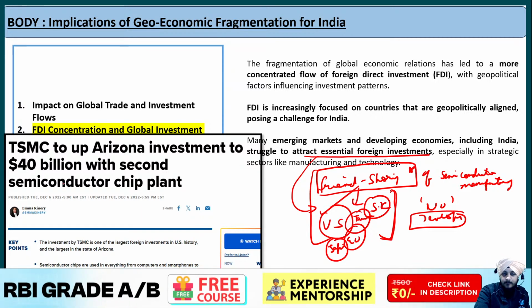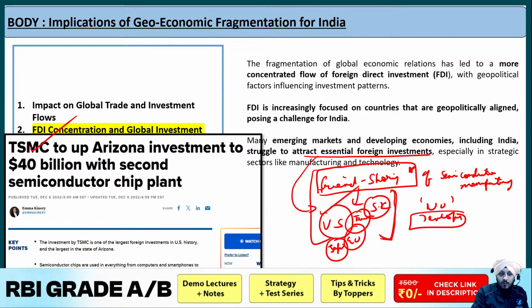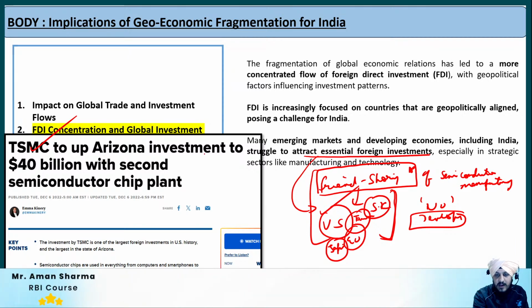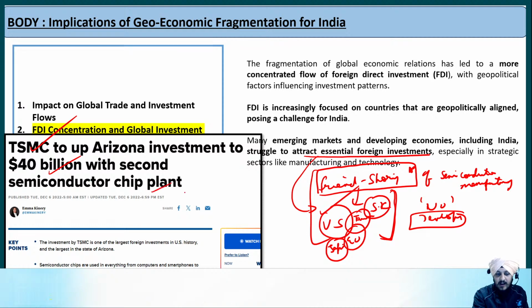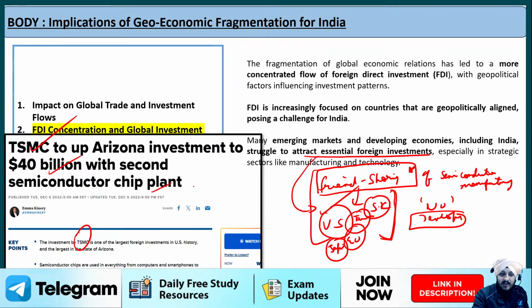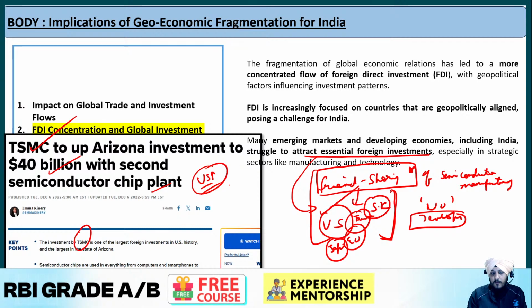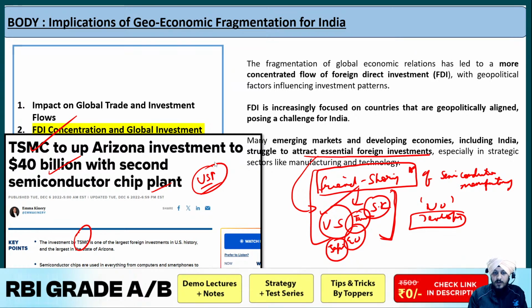Now you can see these important news articles also regarding TSMC. TSMC is Taiwan Semiconductor Manufacturing Company, and you can see that TSMC is to set up Arizona investment to $40 billion with a second semiconductor chip plant, where we can see that TSMC, which is one of the largest chip manufacturing companies, is increasing its investment in the US. Why is it so? Because the US is an ally of Taiwan. Fine. So that is the idea, but at the same time it is limiting the options for the emerging markets. So I hope this point is also clear to you.